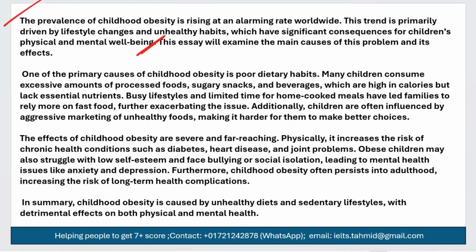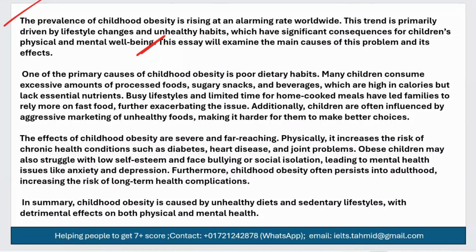So here we see: the prevalence of childhood obesity is rising at an alarming rate worldwide. This trend is primarily driven by lifestyle changes and unhealthy habits, which have significant consequences for children's physical and mental well being. So you see, it's just changing the words and the sentence structure, somehow paraphrasing the question. And the second part is what you're going to write in your body paragraphs. You need to just give a clear outline to your reader.